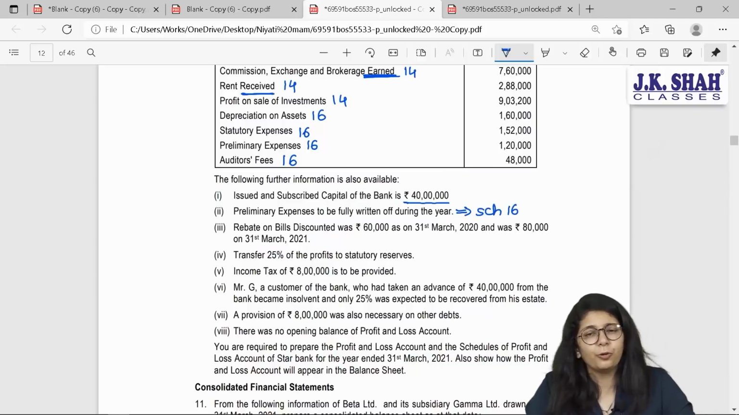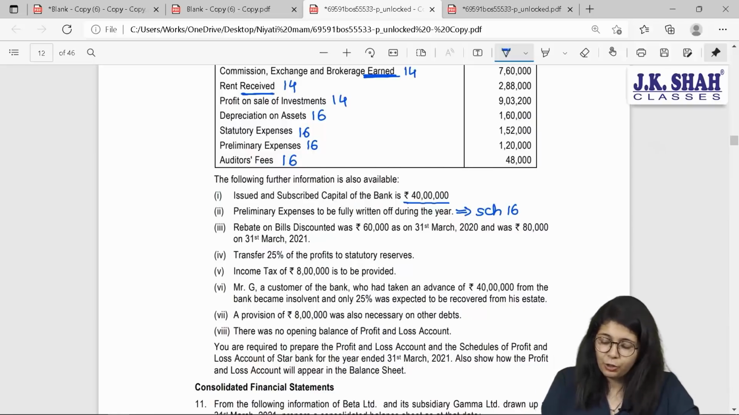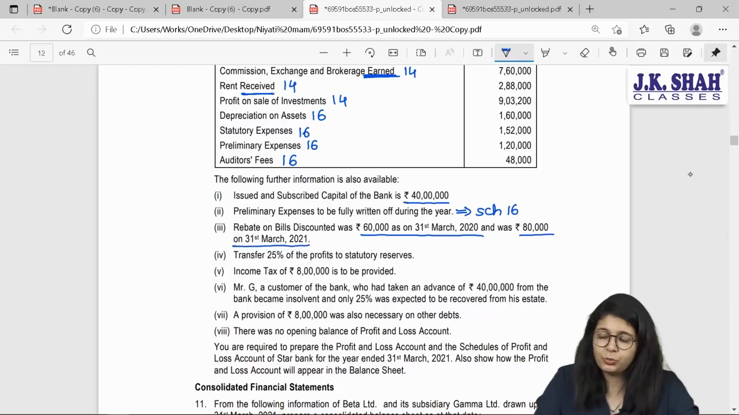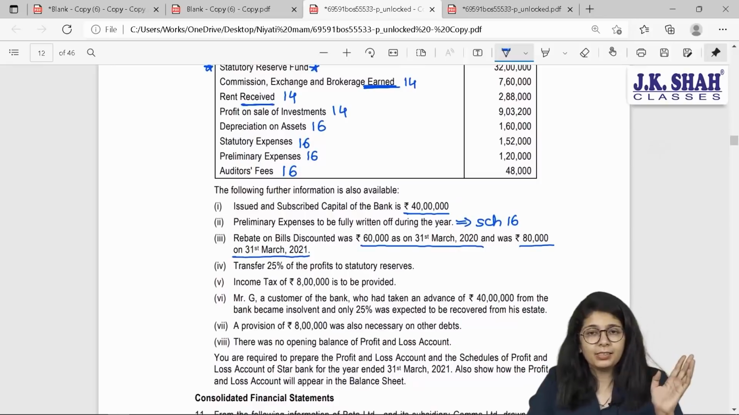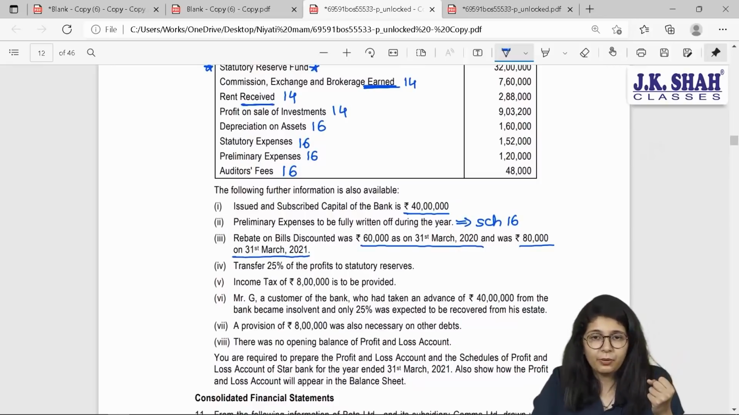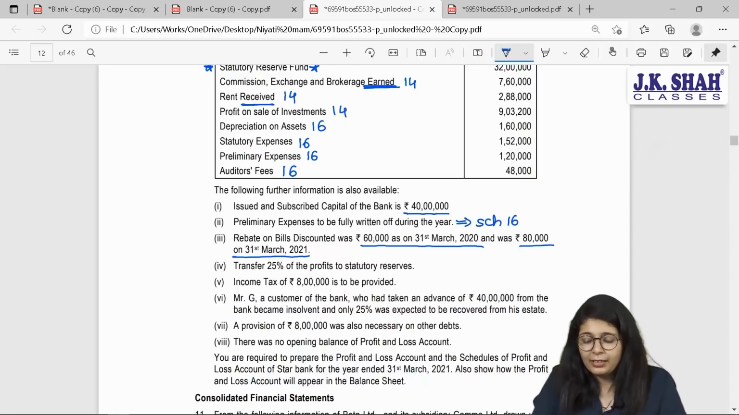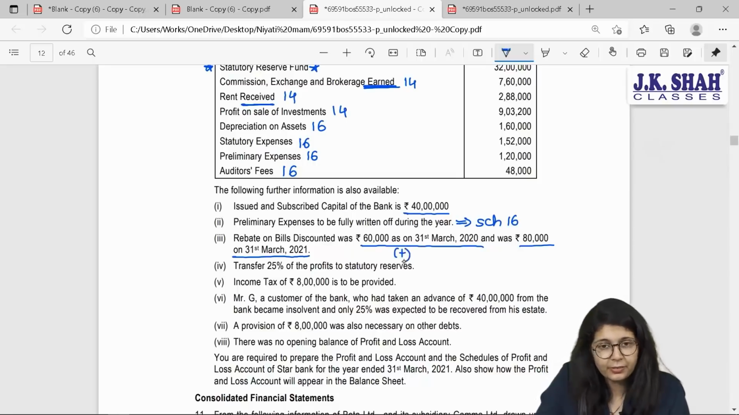Beta, what do you mean by ROBD, rebate on bills discounted? Money received in advance. So what are they saying? ROBD was 60,000 as on 31st March 20 and right now it is 80,000 as on 31st March 21. Meaning last year we received some money in advance, 60,000. So in last year we would have said, sir, this belongs to next year. Now we are in that year. So I will add this 60,000 to my current year.